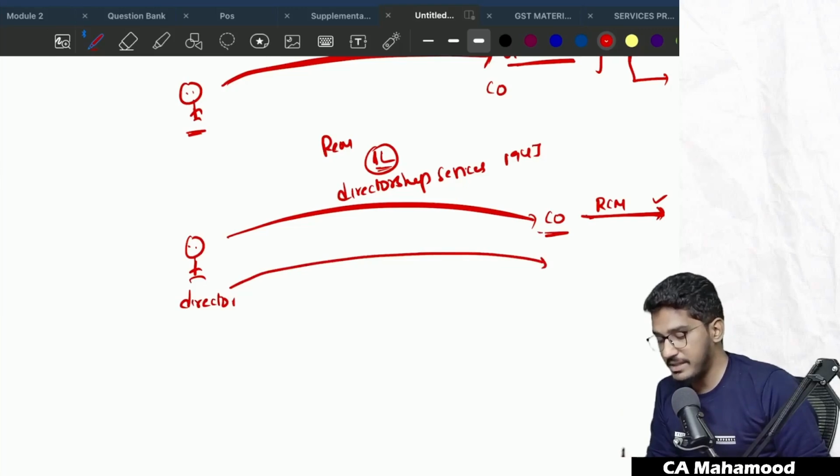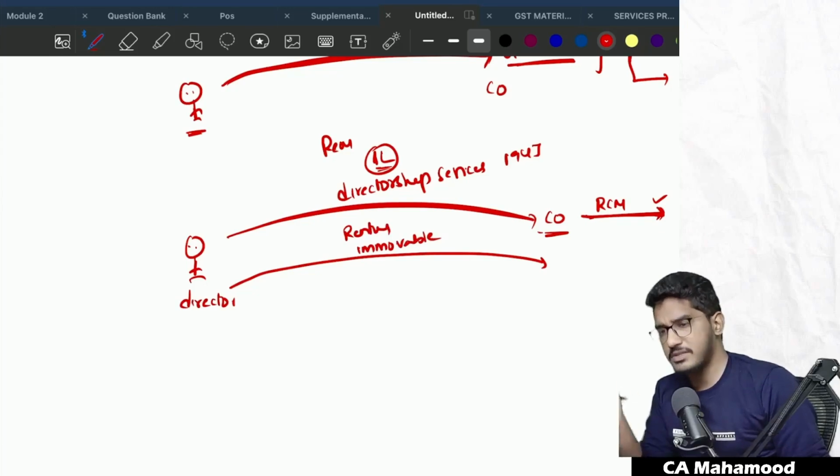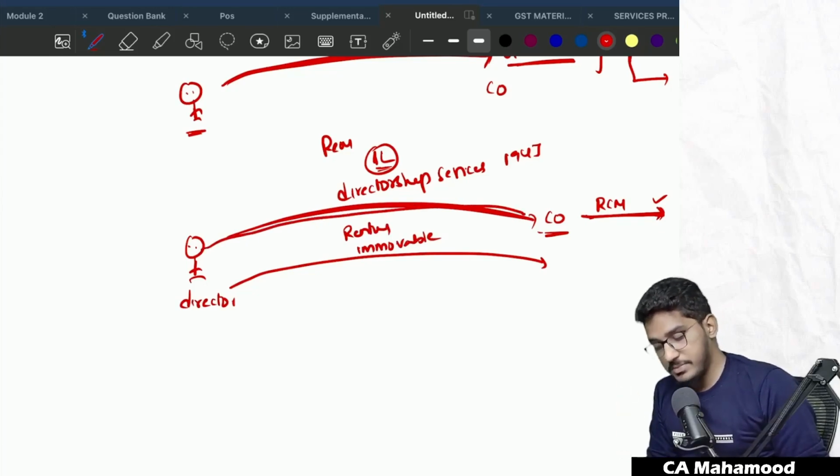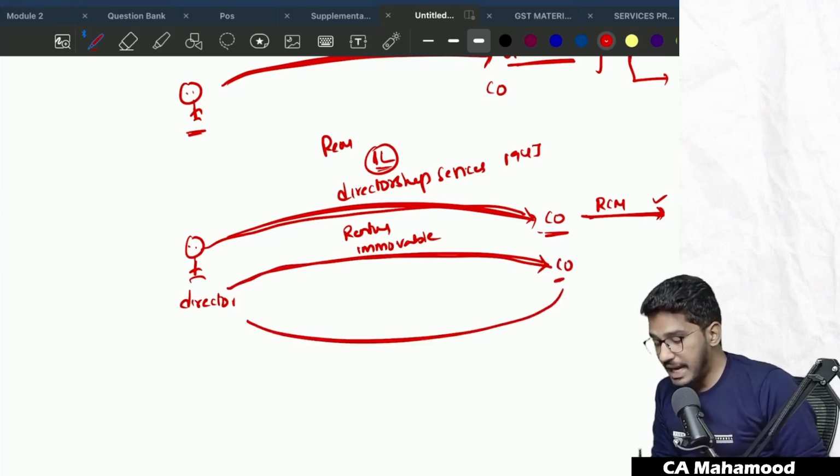In his personal capacity, he is providing some services like renting of immovable property. He's renting some immovable property to the company, not in his professional capacity, but in his personal capacity. He's also providing directorship services. In addition to that, he is providing some other services in his personal capacity. For that, the company is paying some consideration to him.